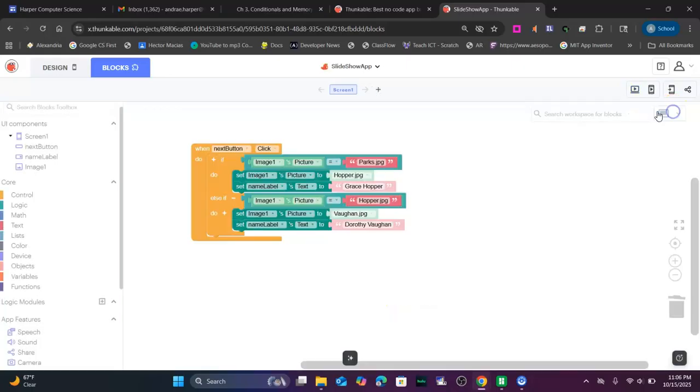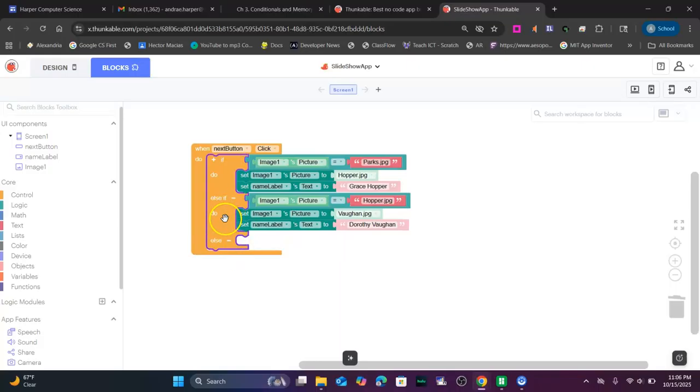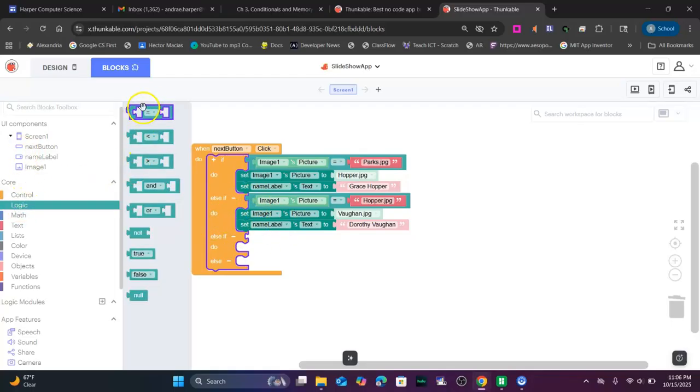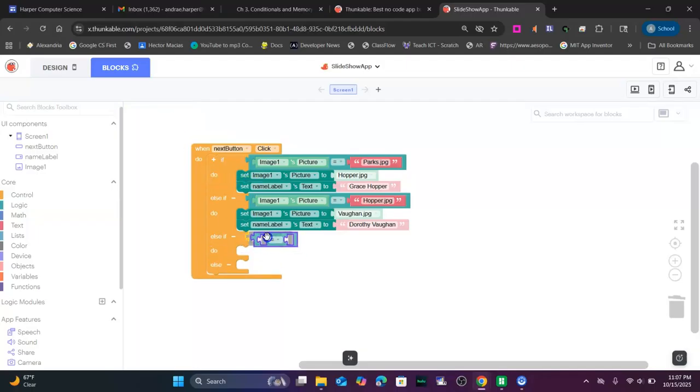Perfect. So we're going to hit the plus sign again. Plus sign again. There we go. It's really important that this is going to be one big if statement, and we'll explain why that's important. So next thing we're going to do is we're going to go to logic, get an equal sign, and we're going to go to image. We're going to get our image 1's picture.